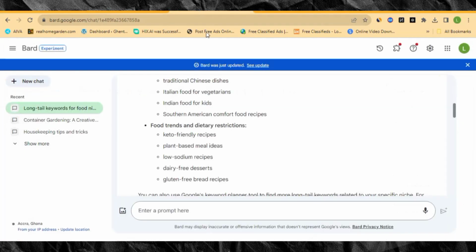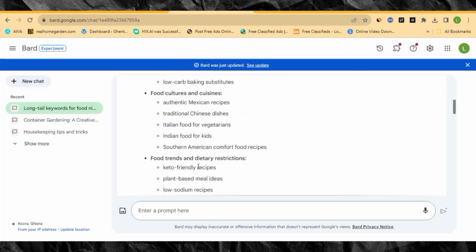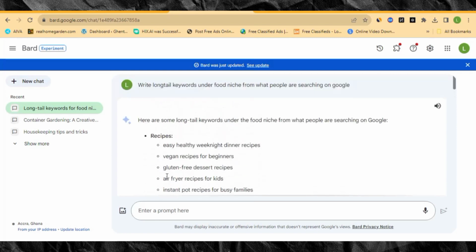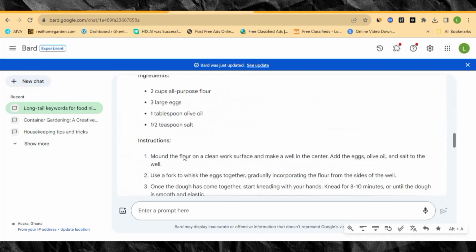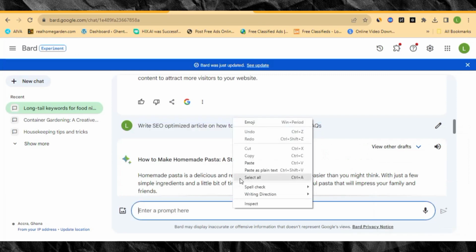So let's go back to Google Bard, and then we are going to choose one of the long tail SEO keywords over here to make sure we write another blog post. So let me just choose this one, but before I choose it, I will make sure I bring the same prompt again. So I'll be bringing this prompt over here. So let me just copy this prompt and paste.